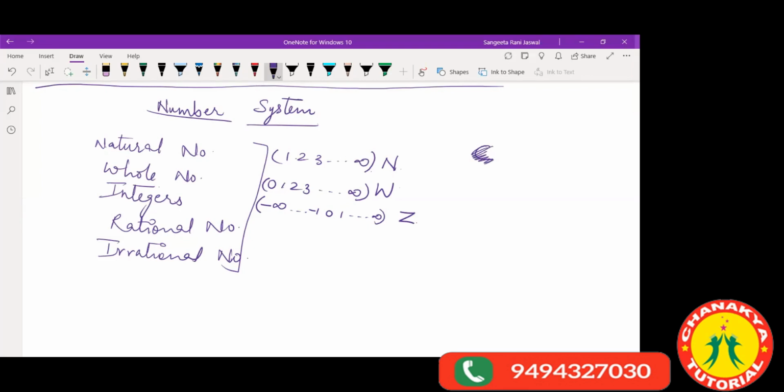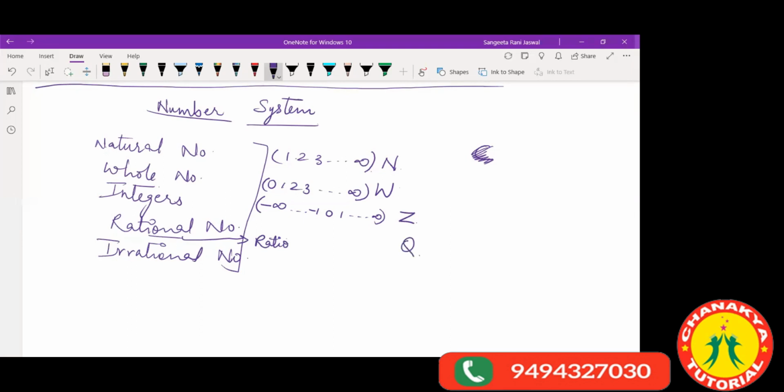Why do we call it Z? Because it is after a German word, Zahlen. Now, rational numbers. Since the word rational is derived from the word ratio, we call it rational. And in ratios, we have quotients, so this is represented by the letter Q.